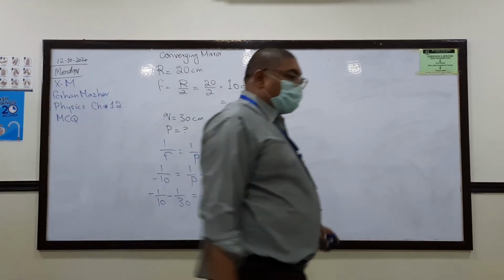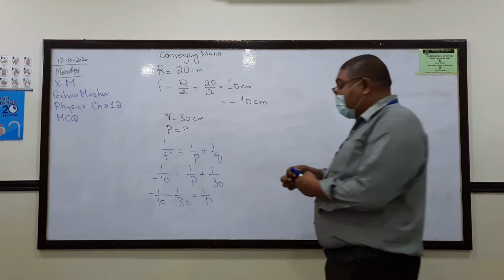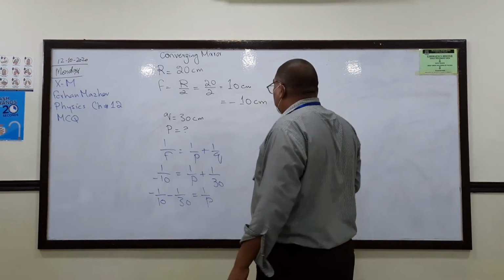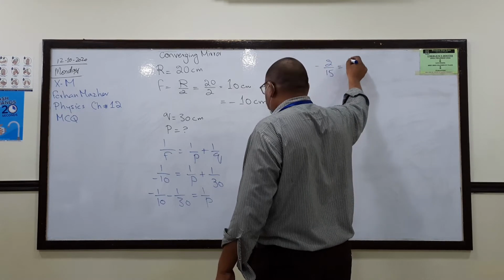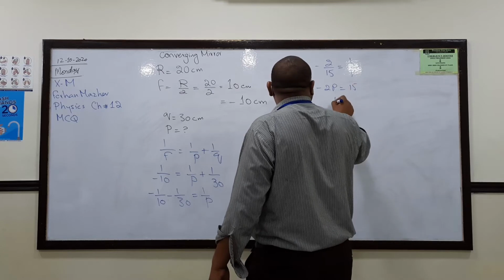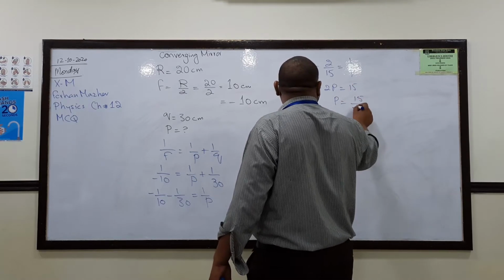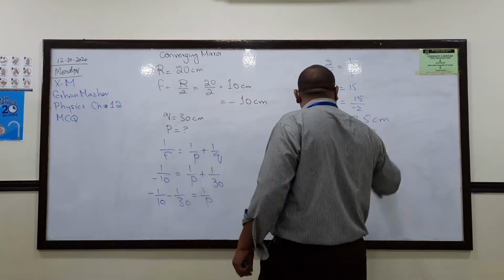Do you have a calculator with you? So minus 1 divided by 10 minus 1 divided by 30 equals, and give me the answer in fraction. Minus 2 by 15. Yes, that is 1 by P. So cross multiply and P will be equal to 15 divided by minus 2, so it will be minus 7.5.